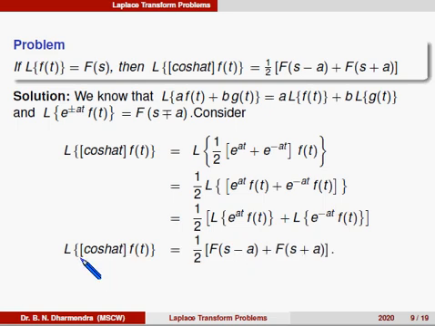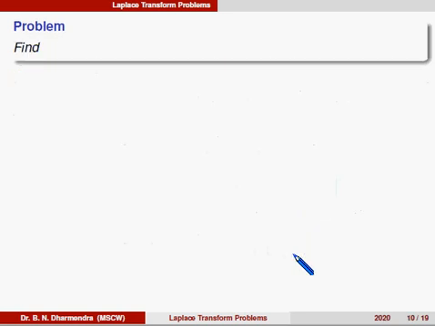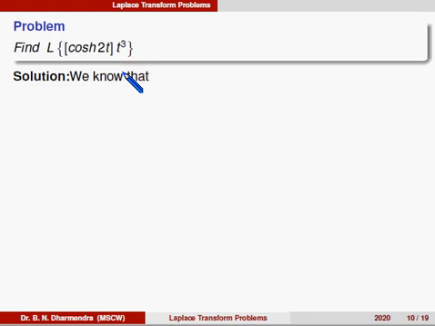So therefore, Laplace of cos hyperbolic at into f of t is equal to 1 by 2 times f of s minus a plus f of s plus a. So using that one, we can take some example. Laplace of cos hyperbolic 2t into t cube. So we can easily find out what is f of t. F of t is here t cube. So first we can find out what is Laplace of